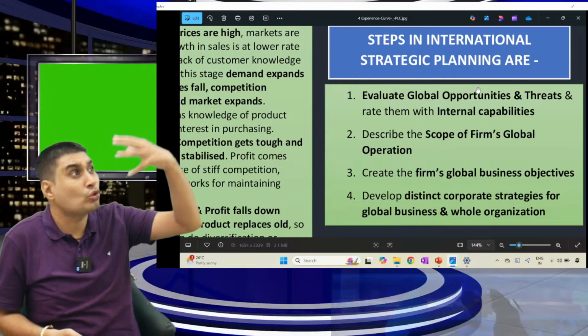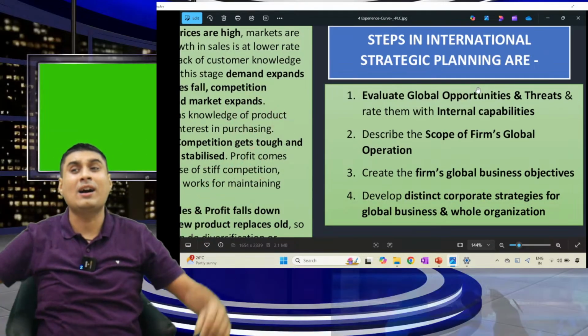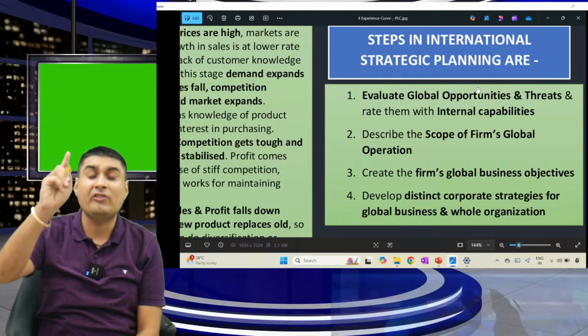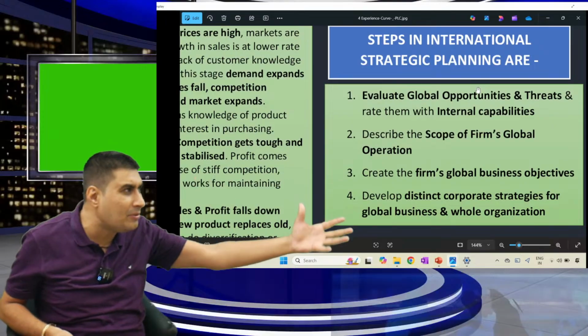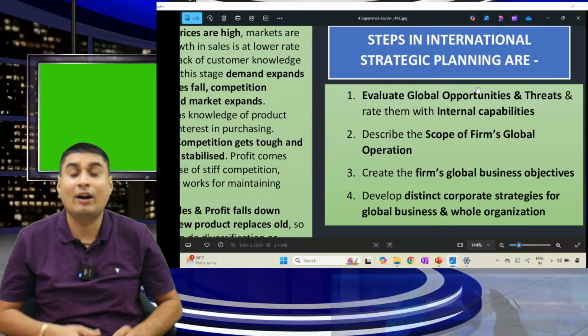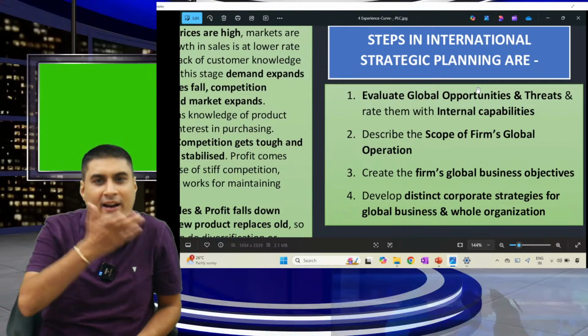Second, describe the scope of the firm's global operation. How big can my business become? You will be shocked: their 52% revenue comes from export. So they described how big they can become. Now they are targeting a 10 times increase in 10 years. But the only problem, again, is tariff.